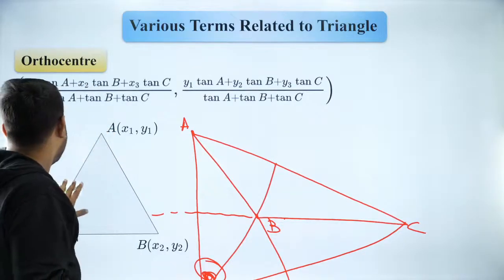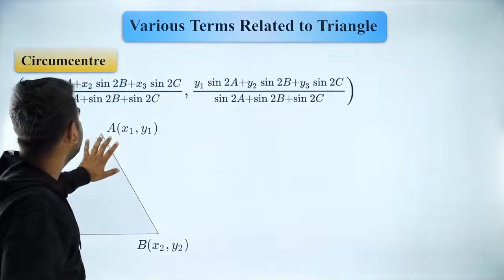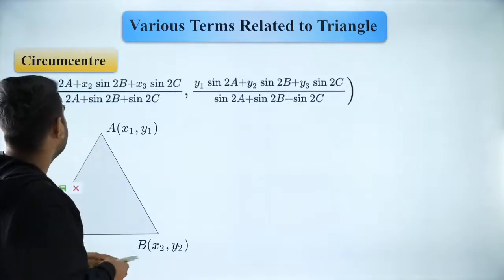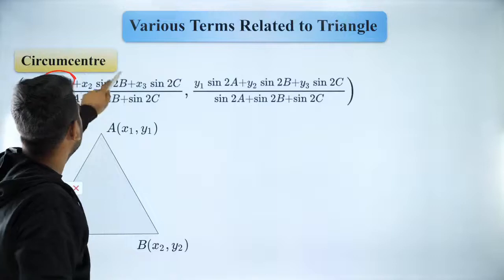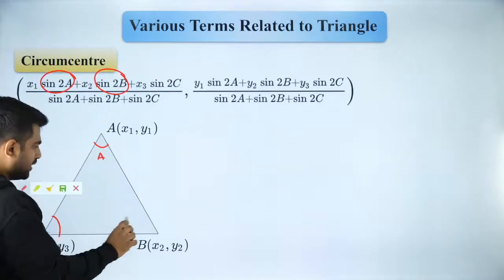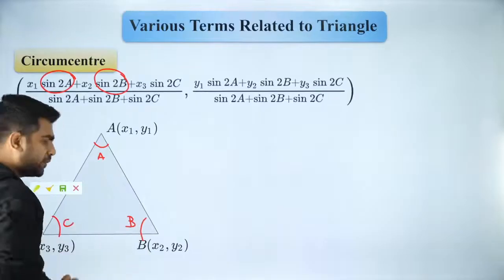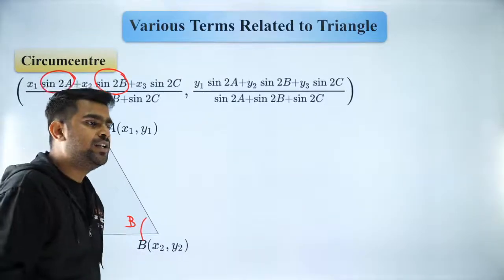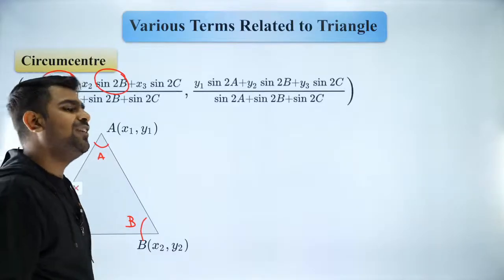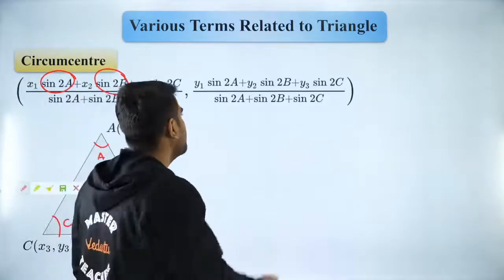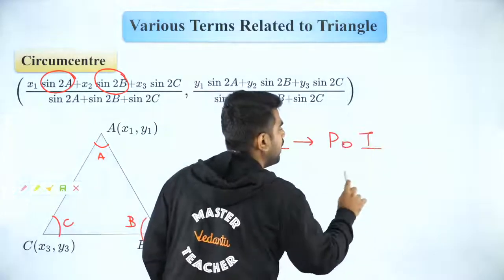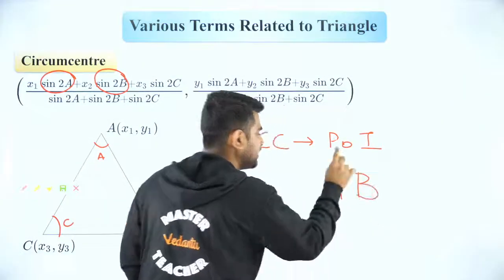So with that, I will move forward to one final topic, your circumcenter. Circumcenter is given by the sine 2A, sine 2B formula. Again, A is nothing but this angle, B is nothing but this angle, and C is nothing but this angle. Circumcenter is the point of intersection of perpendicular bisectors.